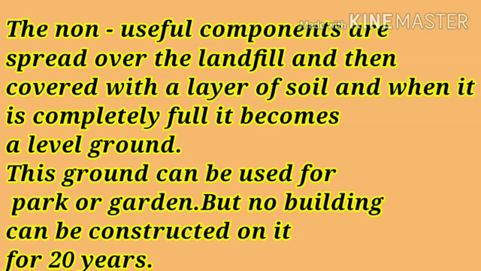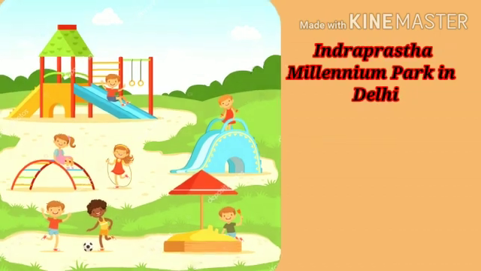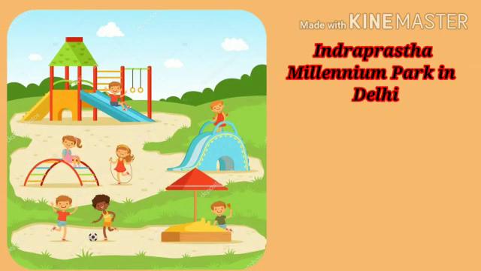Now I will explain to you about non-useful components with the help of an example. The non-useful components are spread over the landfill and then covered with a layer of soil and made into level ground, which can be used for a garden or park. No buildings can be constructed on it for 20 years. An example of a landfill converted to a beautiful park is the Indraprastha Millennium Park in New Delhi.